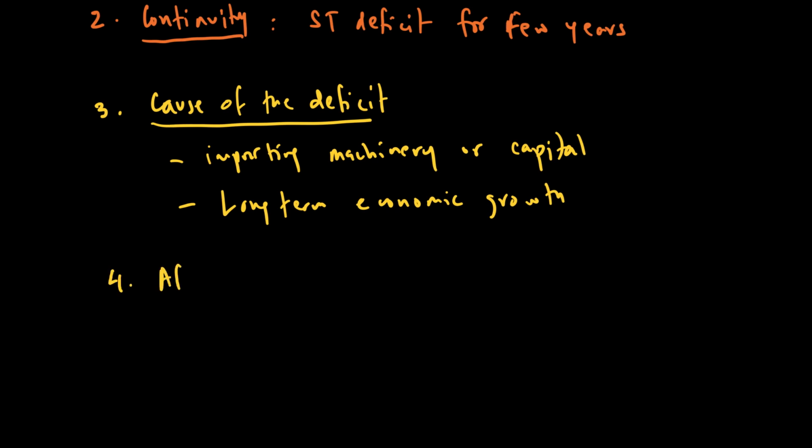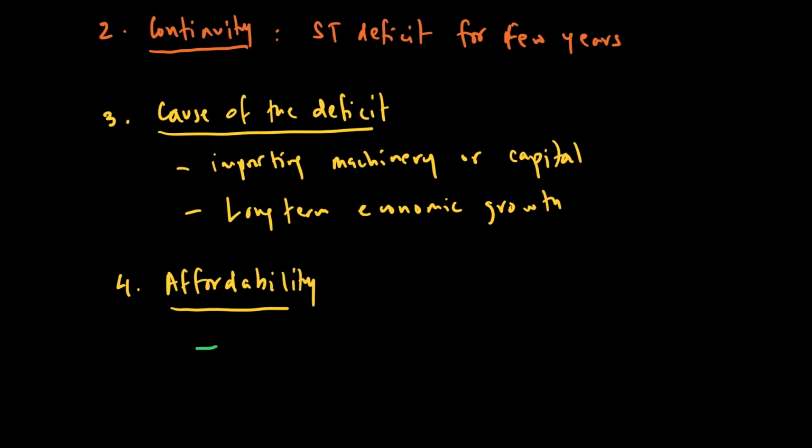The last one is affordability. When we look at affordability, it means, is a country able to afford a current account deficit or not? Affordability matters because, first, you could easily afford a current account deficit if you have high levels of reserves.